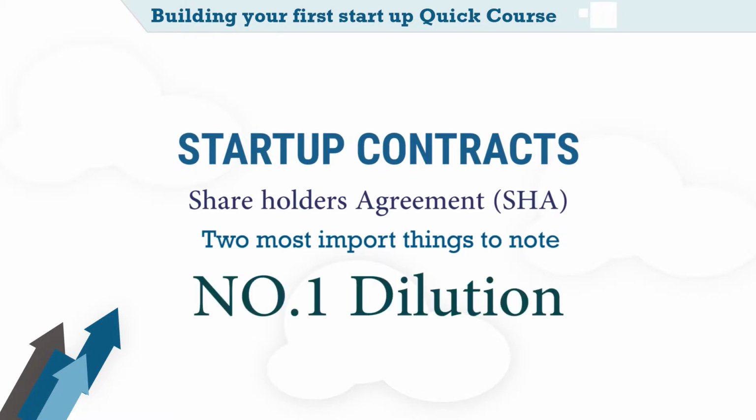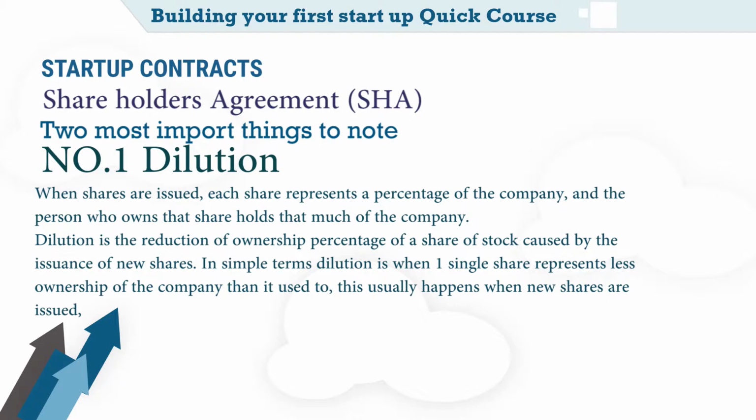Number one, dilution. When shares are issued, each share represents a percentage ownership of the company, and the person who owns that share owns that much of the company. Dilution is the reduction of ownership percentage of a share stock caused by the issuance of new shares. In simple terms, dilution is when one single share represents less ownership of the company than it used to. This usually happens when new shares are issued.